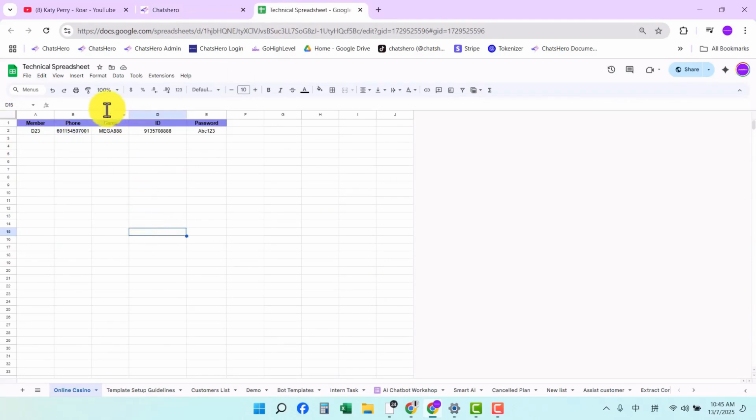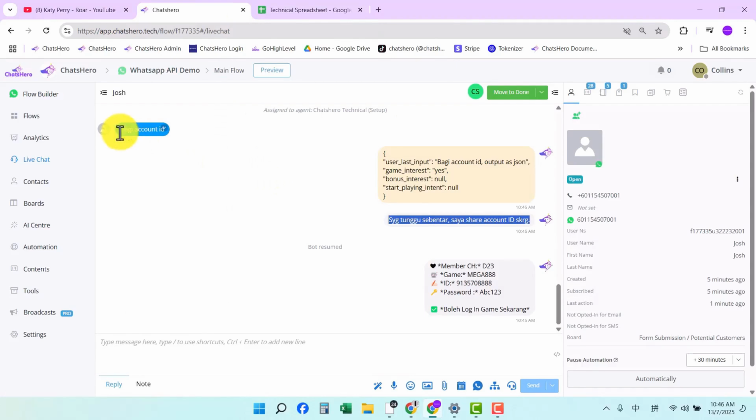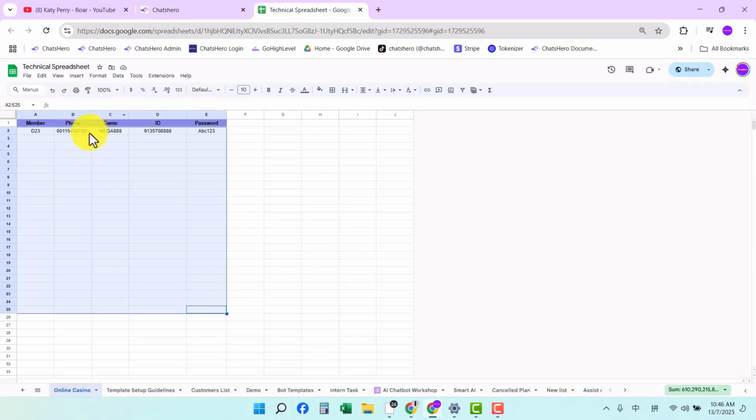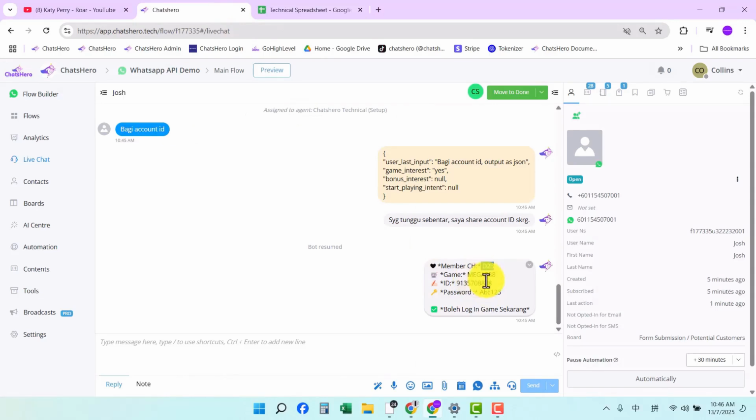So what should you do? You can create all of these in advance, including the phone number. As for the game, you can promote any game you want, and then their ID and password. All these things can be prepared in advance. So when a customer asks today, they will go to our Google Sheet to look it up. Here, the customer's name is D23, and the ID has 4 8s at the end. You can see this D23 followed by 4 8s, and then the login password. So this is about our template. It's just a preview to let you know about this.